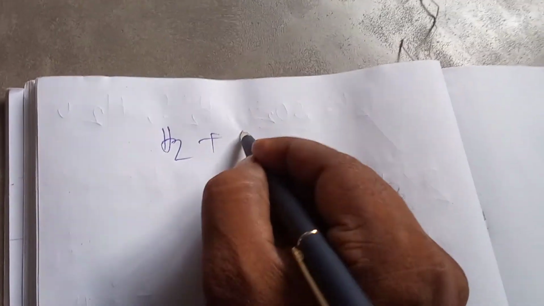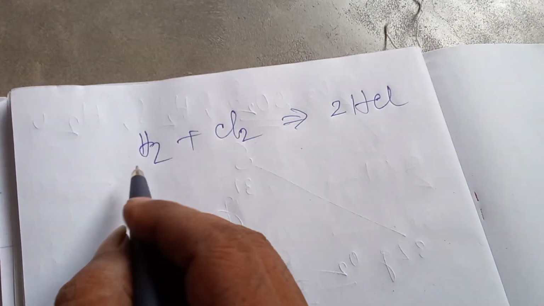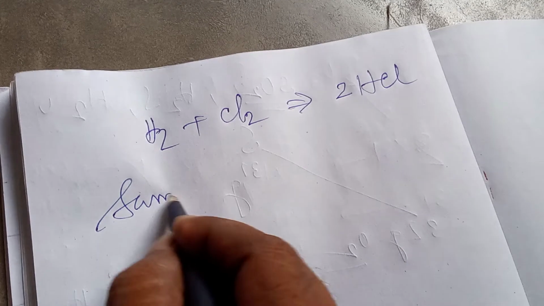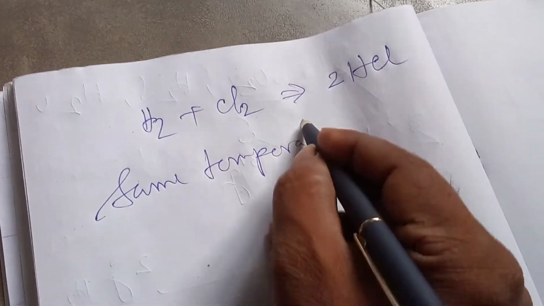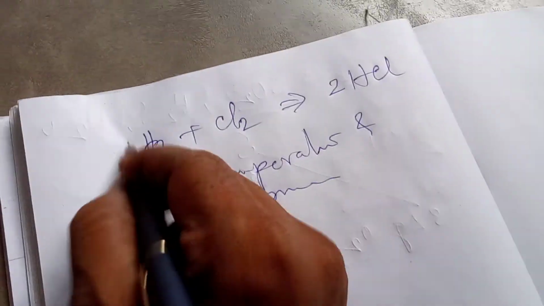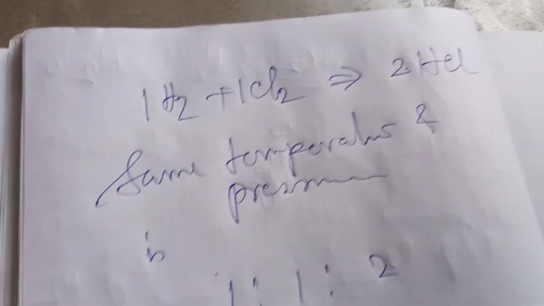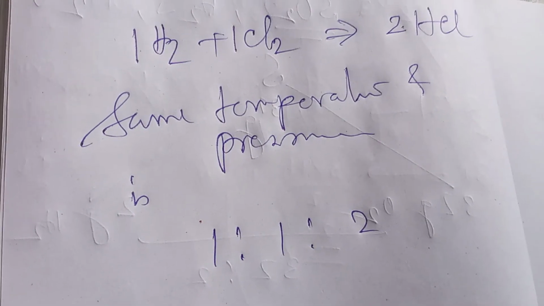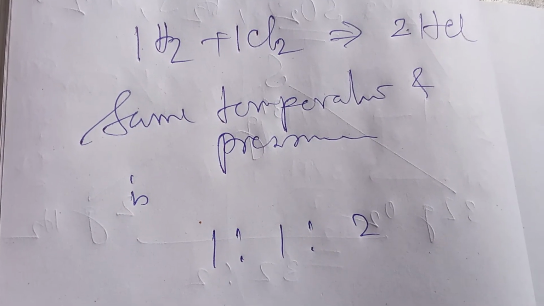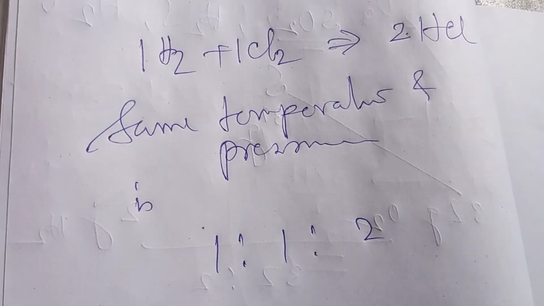Another law left, this is Gay-Lussac's law. H2 plus Cl2, we get 2HCl. Volume ratio at same temperature and pressure is 1:1:2. When the reagents and products are gas, they maintain a simple ratio of their volumes. Their volumes will be in a simple ratio. This is the law of gaseous volumes.